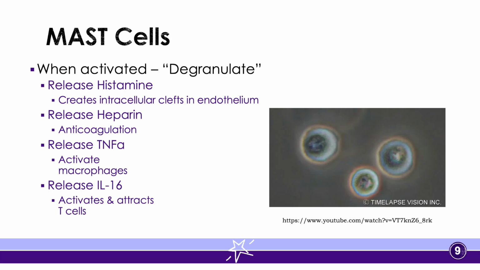Now, a couple of other things that mast cells also release are TNF alpha. And if we remember from the last slide, our TNF alpha activates macrophages. And then it also releases interleukin 16, which will activate and attract T cells to the area. It's another specialized cell that we have within our inflammatory system. So it's activating and attracting more cells to help join in all of this inflammatory response to try and heal the body.